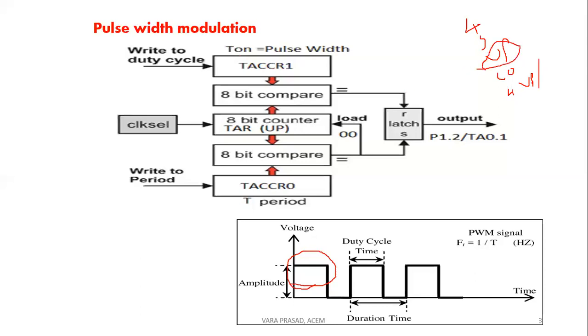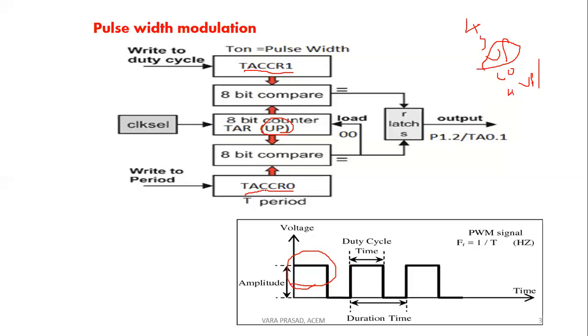Up mode is used for generating pulse width modulated signals. Here, for simplicity, I am taking an 8-bit counter, the Timer A register, which is operated in up mode. In this up mode, both sides consist of an 8-bit comparator, a Timer A capture compare register 1 and Timer A capture compare register 0.